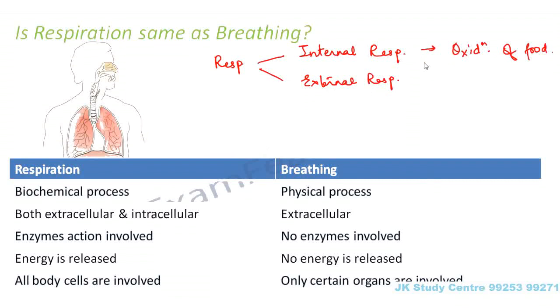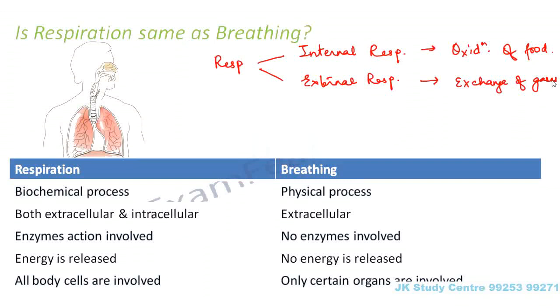We are not able to see this. And what comes under external respiration? External respiration talks about exchange of gases, because that is something which is happening externally. We can see people exchanging gases. When we breathe in air, we are actually taking in oxygen. When we breathe out, we are giving out carbon dioxide. So that is external respiration because we can see the exchange of gases externally.